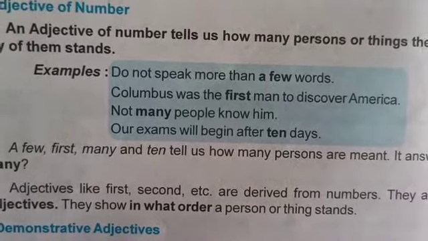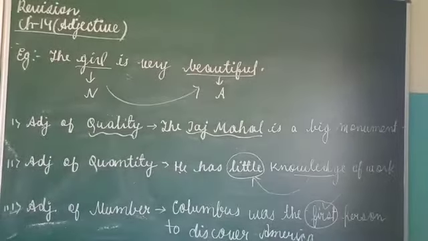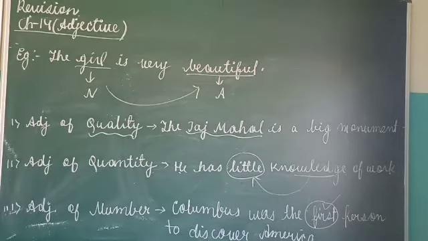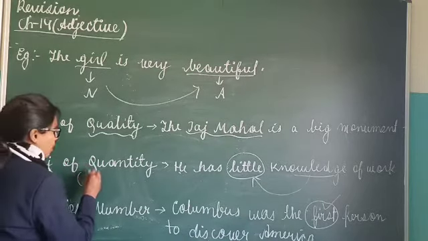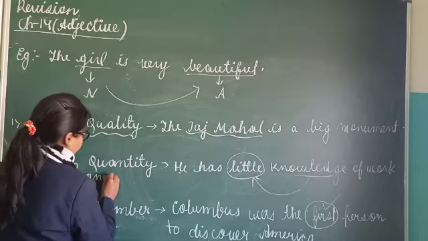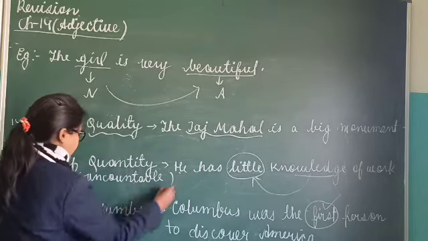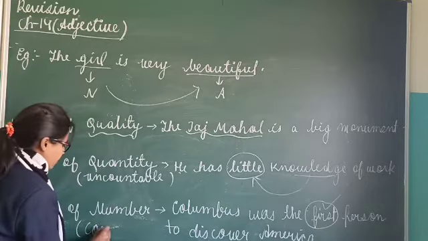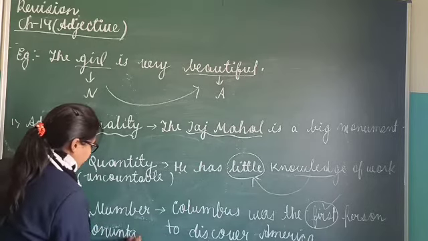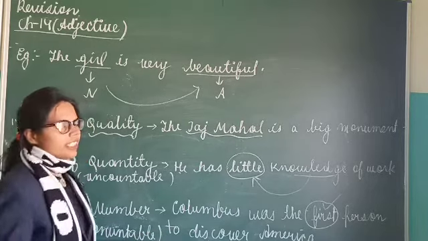Not many people know him. So now you might think, ma'am, what is the difference between quantity and number then? Here, generally we talk about uncountable things. And here, generally uncountable things are taken. Whereas in adjective of number, countable things are taken.